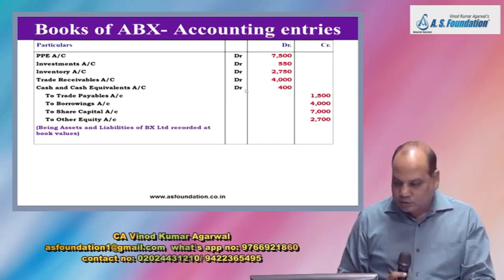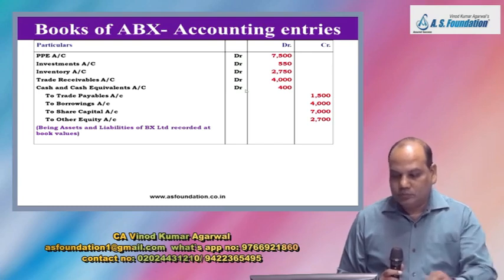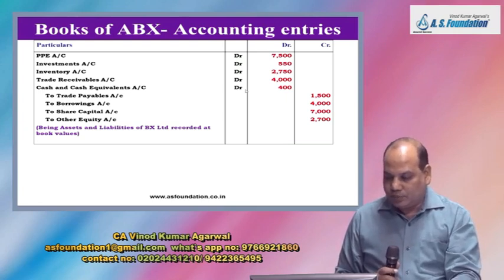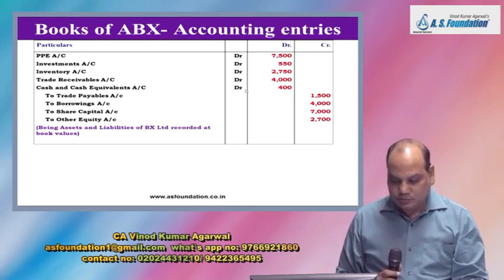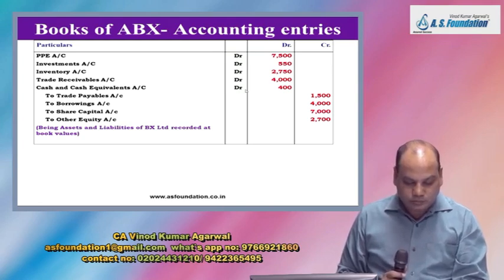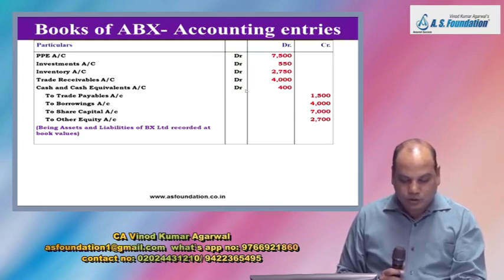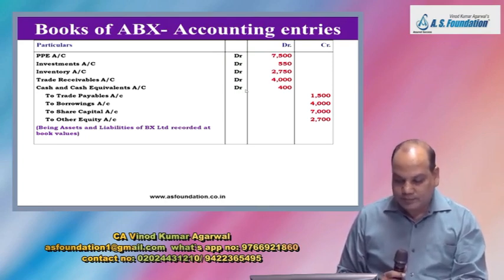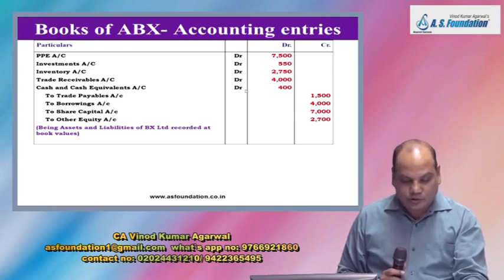To borrowing account 4,000. To share capital same 7,000. And to other equity 2,700.